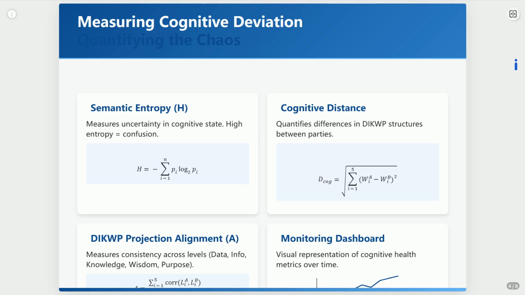A huge gap signals serious misunderstanding. Finally, DIKWP projection alignment. This checks how well aligned we are across the board: data, info, knowledge, wisdom, purpose. If alignment is low, alarm bells should ring. These aren't just abstract concepts, they're the vital signs of our cognitive health in the digital age. Monitoring them helps us spot manipulation before it takes root.